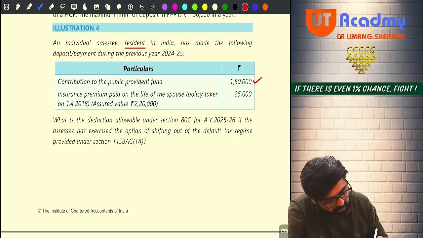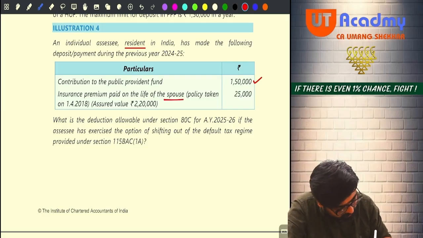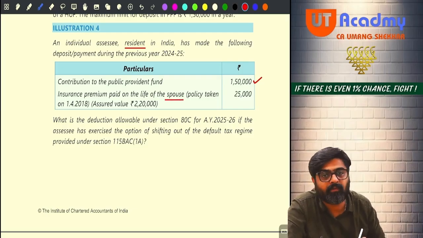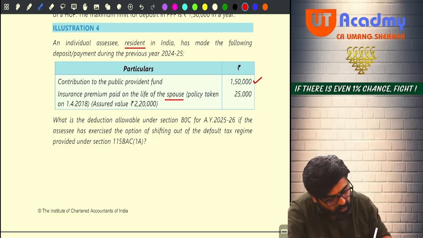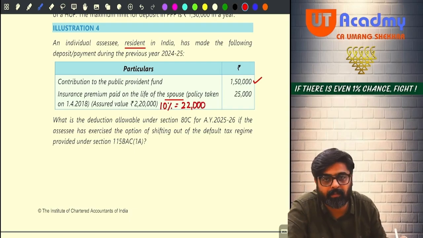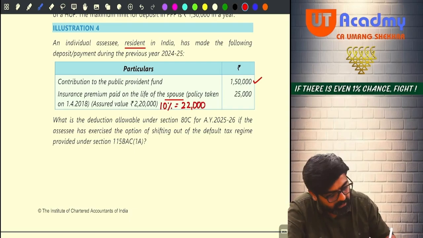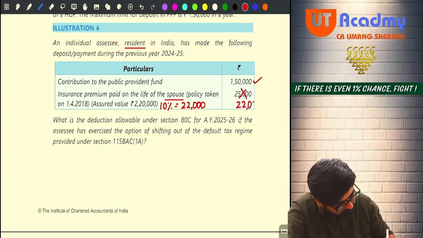Insurance premium paid on the life of the spouse. Very good. Policy taken on or after 1st April 2012. Spouse is not a handicap. Then how much premium should be there? 10%, which comes to 22,000. Maximum premium can be 22,000. And how much premium have you paid? 25. Will this 25 qualify? No, only 22 will qualify.